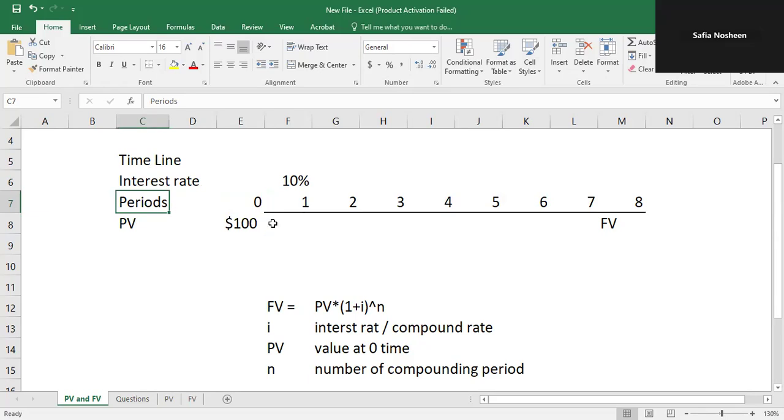This is the periods and this is the timeline, and any amount of money that is presented at time 0 is the present value. Any amount that is given at time 0 is the present value. Then any amount of money presented on any future date will be called the future value. These are some basic terminologies that you must know before understanding present value and future value.